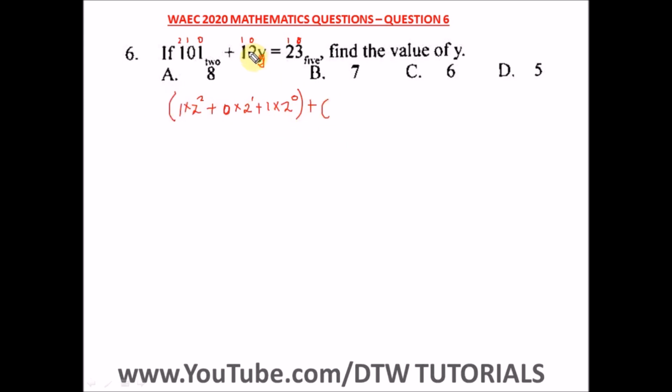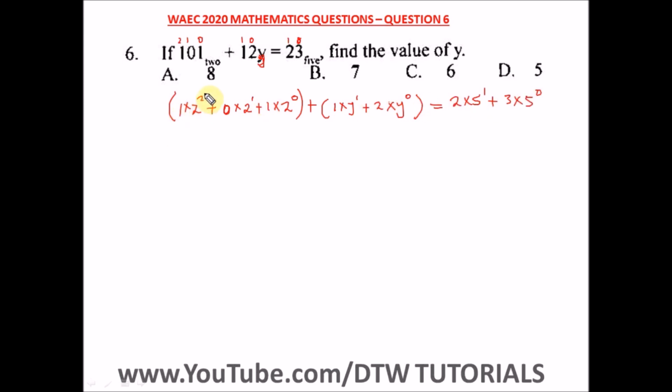Then plus, let's put this in a bracket, to convert 12 base y to base 10. So this will be 1 times y raised to power 1 plus 2 times y raised to power 0. Close the bracket, equal to 2 times, this is base 5, so 5 raised to power 1, plus 3 times 5 raised to power 0. Okay, so let's simplify this further.